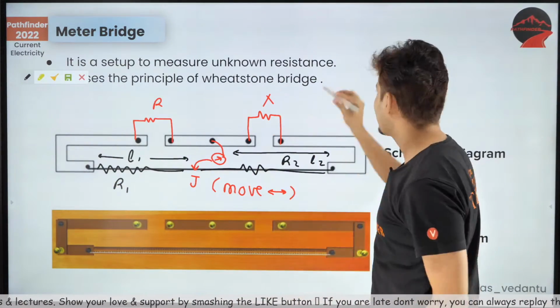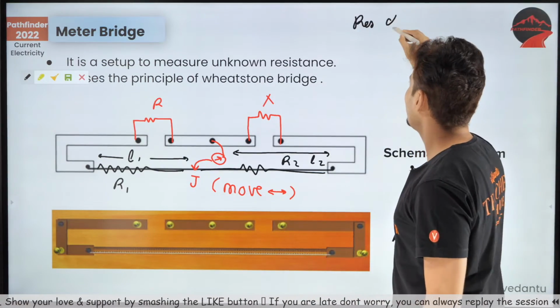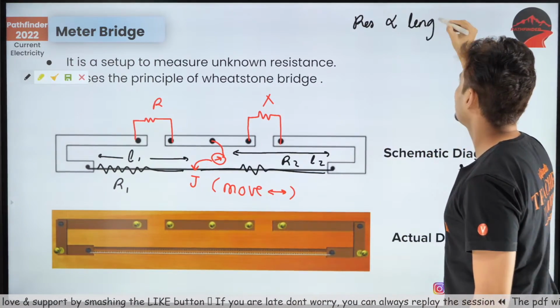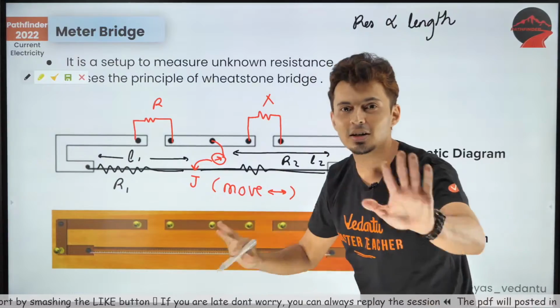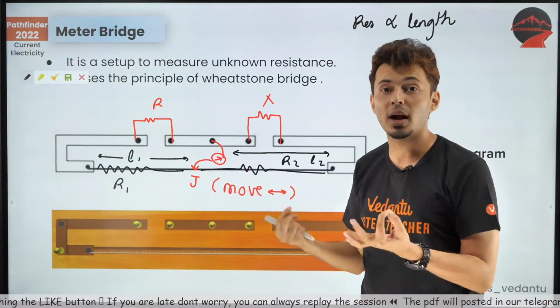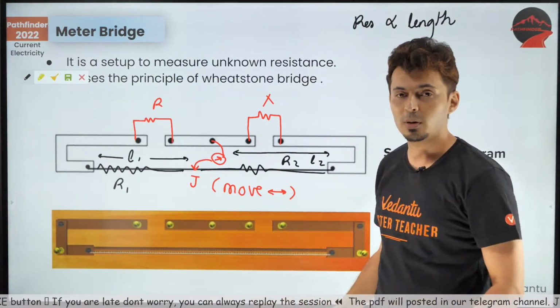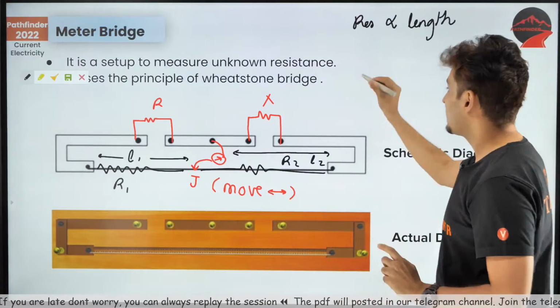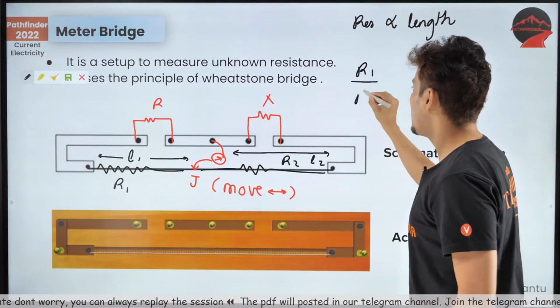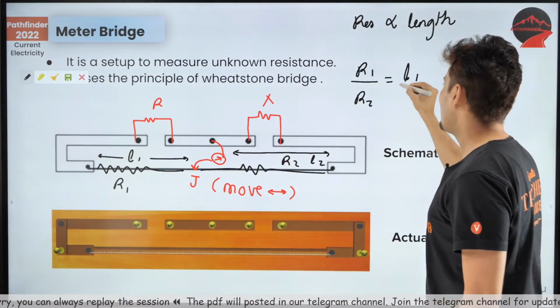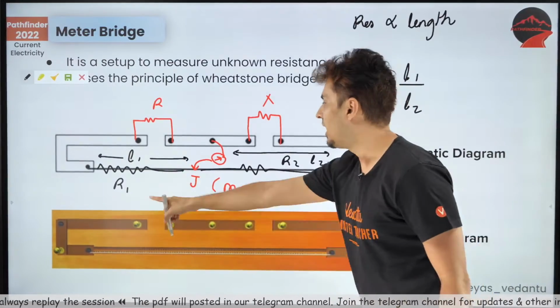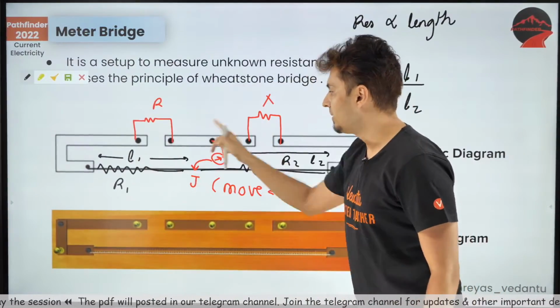I know resistance in general is proportional to length. R is rho L by A. Recollect that formula of resistance. That means R1 by R2, can I say is L1 by L2?